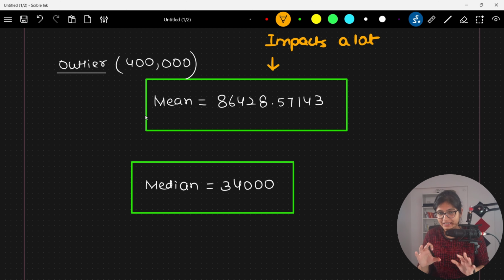So always remember, even when you are doing data imputation, meaning whenever you want to replace some null value or some missing value with mean or median, always try to see whether your data contains an outlier or not. If there is an outlier, always do that replacement or imputation with the median. And if your data is not having such outliers, you can do it with mean as well. So for outliers, the always preferable metric to report is median. That is the correct answer for the question which I asked from you.